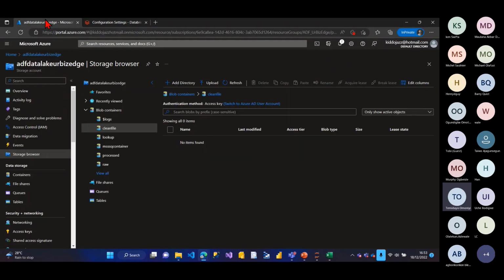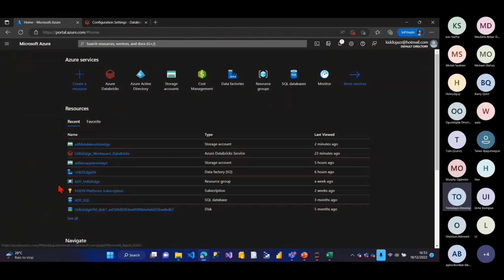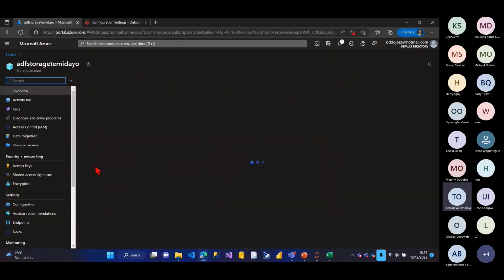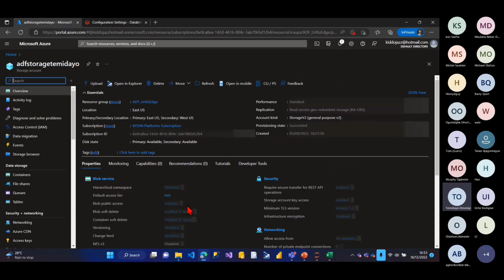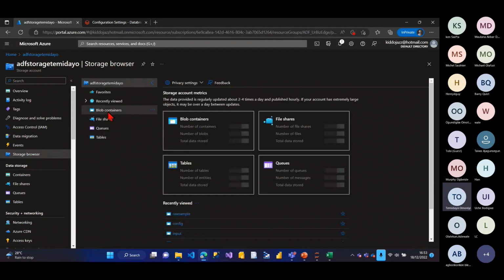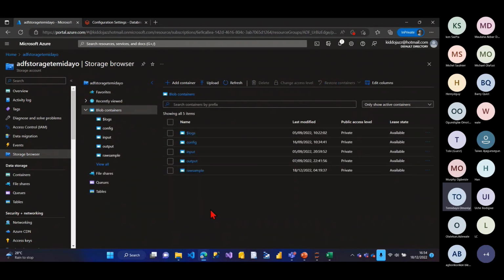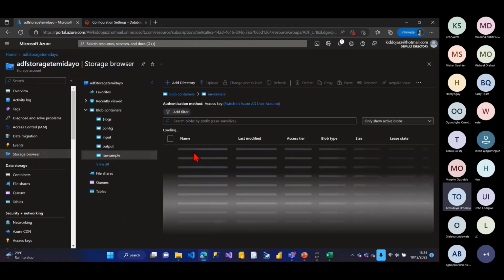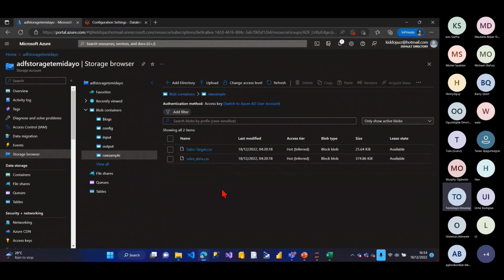So if I come to my Azure portal, and go to my blob storage, this is my blob storage here. I'll go to browse storage, then my blob container. For my blob container, I can see this is my raw sample here. If I open my raw sample, I have two files, which are my sales target and my sales data, right? So you can see that this is the name here.